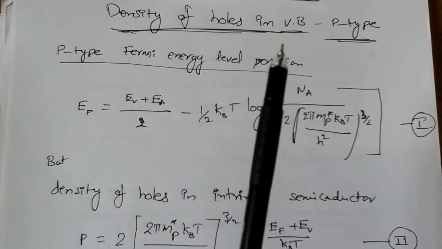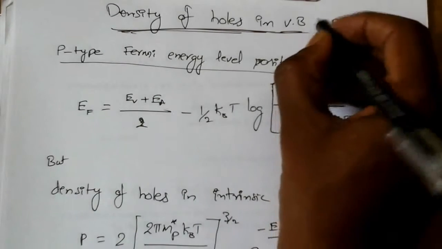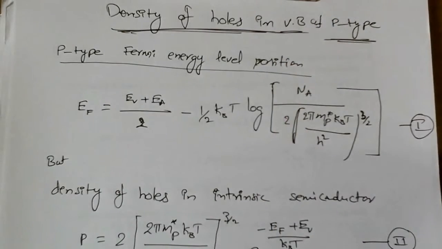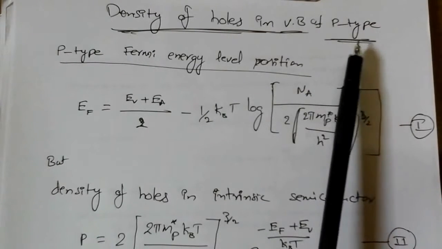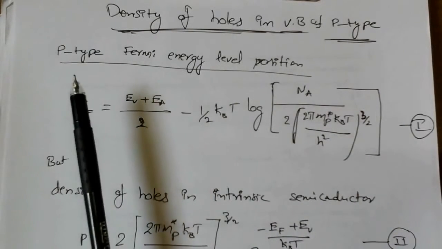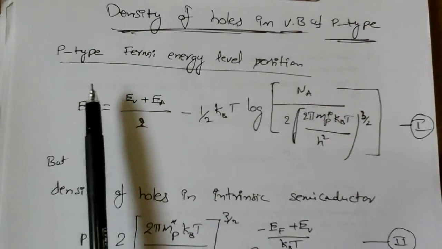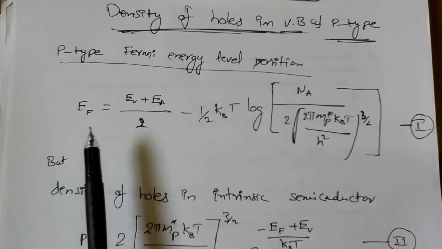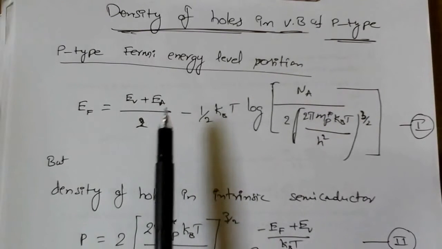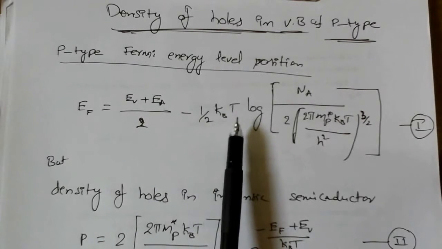Density of holes in valency band of p-type semiconductor. Now the density of holes in valency band in p-type semiconductor, we have to calculate. For this purpose I am taking the p-type Fermi energy level position. Just we have calculated EF is equal to EV plus EA by 2 minus 1 by 2 kB.